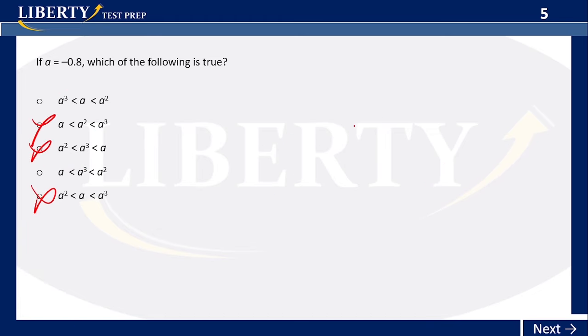Let's see. So when you have a number that is between 0 and -1, let's say -0.5, which is -1/2, and you raise it to any power, its magnitude becomes smaller, but as it is a negative number, it becomes less negative, all right? So it moves to the right. That's different from other numbers: if you have something that is less than -1, it will go to the left.